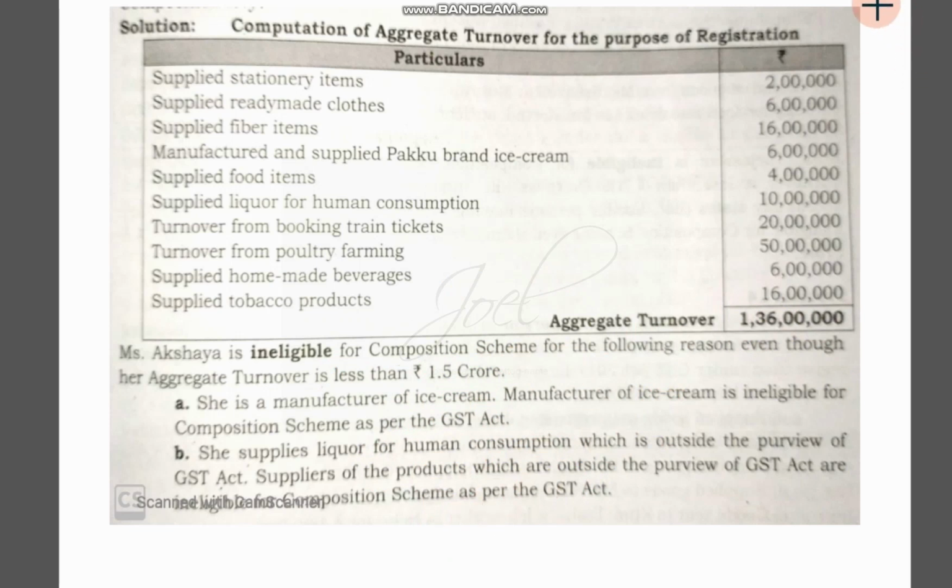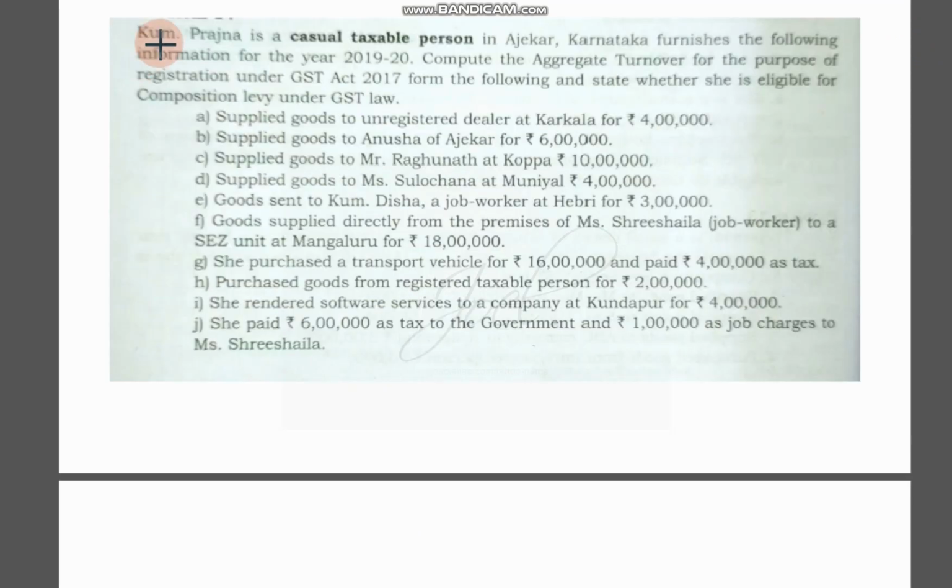Yes, fine. One more problem we'll see. Kumari Prajna is a casual taxable person. We are supposed to calculate aggregate turnover for the purpose of registration, as well as whether this person is eligible for the composition levy scheme or not.